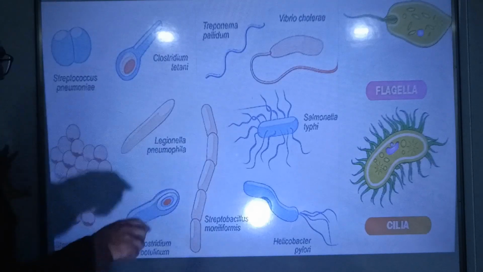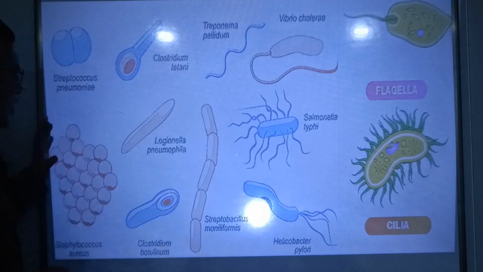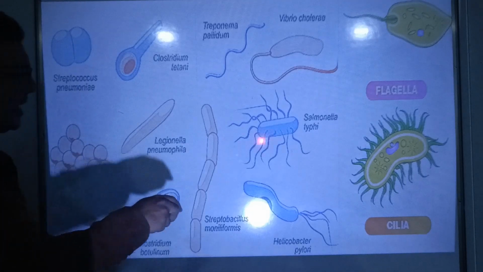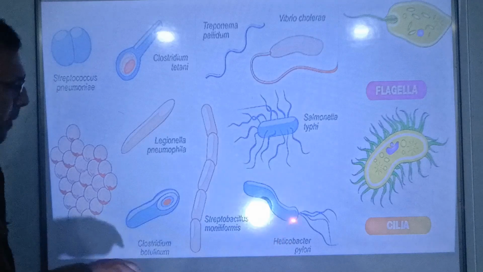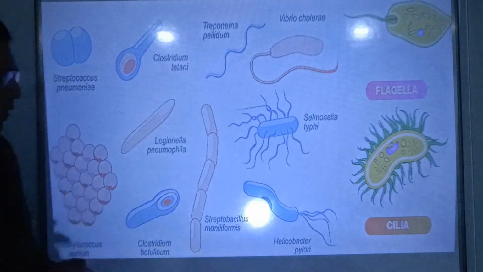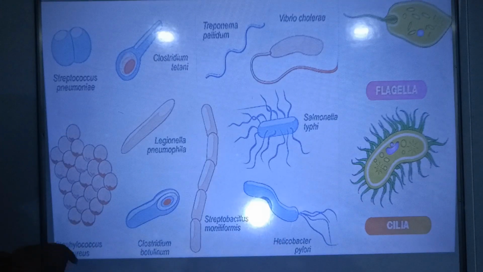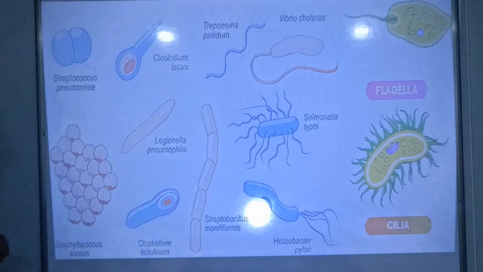Here you can see many microbes. Some of them, like Salmonella typhi and Helicobacter pylori, have cilia and flagella respectively. And because of cilia and flagella, they are able to move in the medium. But most microbes like Staphylococcus, Streptococcus, Clostridium and many others do not have cilia and flagella.